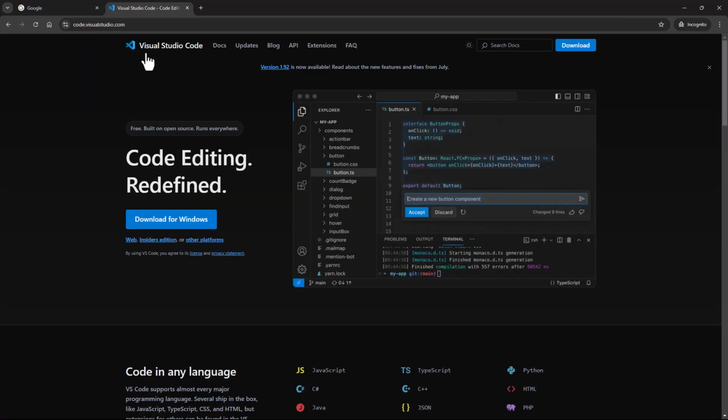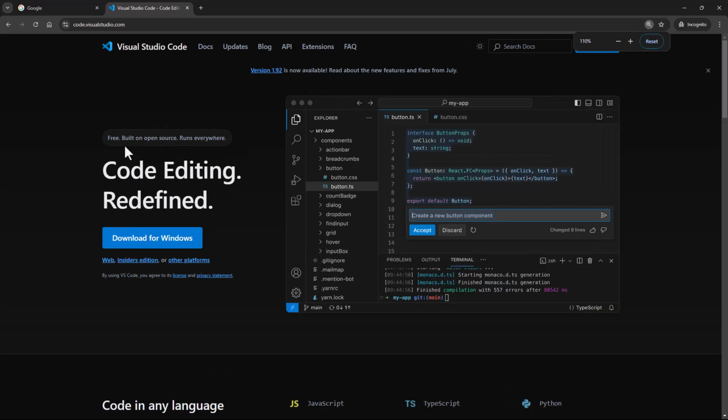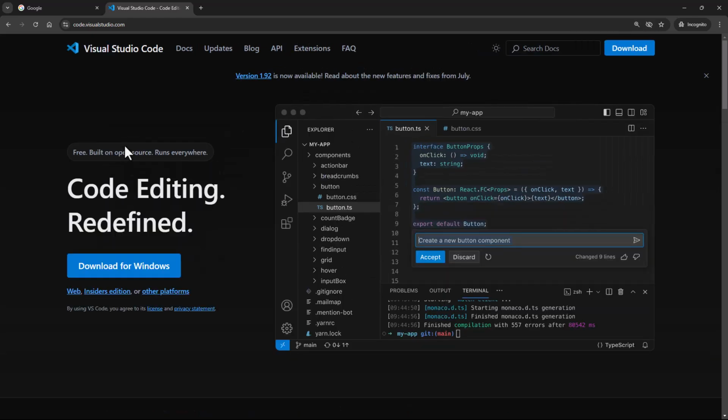So I'm going to head over to this particular website, code.visualstudio.com. Okay, a little bit of zoom in. Now here, the screenshot that you see is how Visual Studio Code looks. You can see there is syntax highlighting. The interface is being highlighted in a different color, and Button props is being highlighted in a different color. So these are all the benefits of the IDE. You can see the nice folder structure on the left hand side, and there's a terminal below with all the color coding. It offers a lot of benefits to developers.